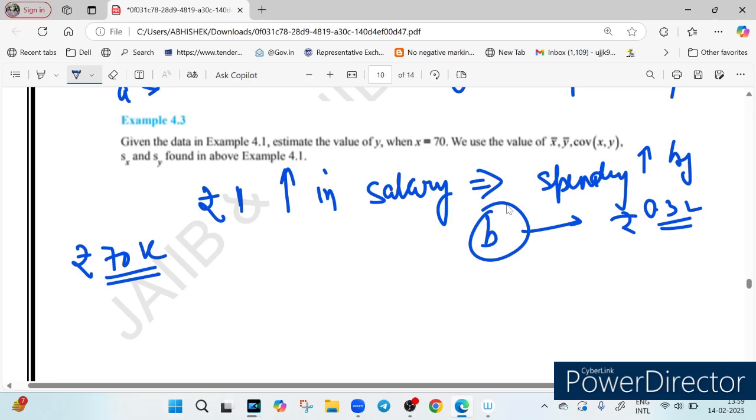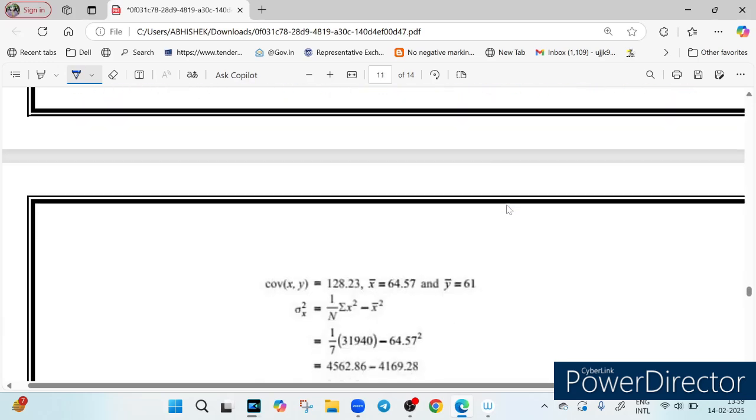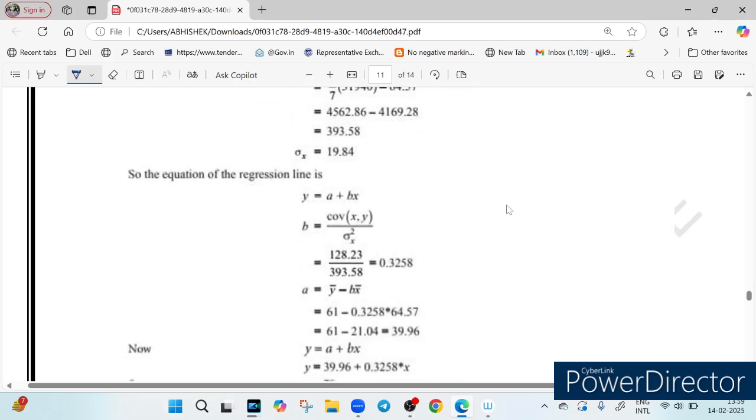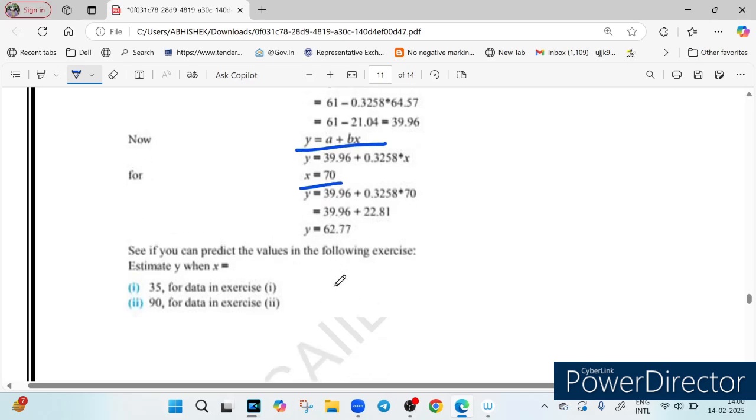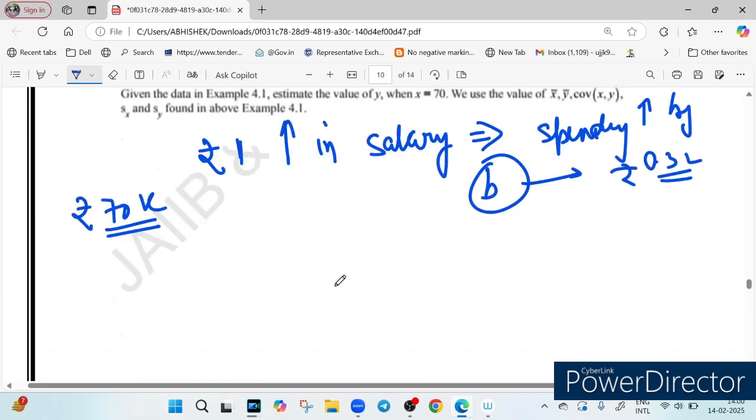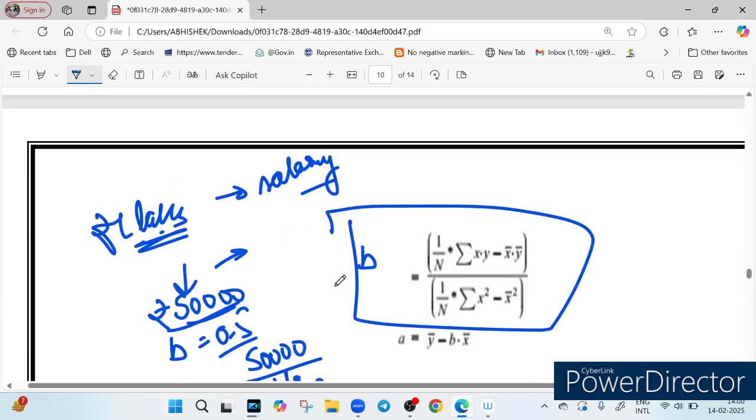so what we will do, we will substitute. So basically this formula we are talking about. So this is the value we get, right? So this is the formula. So if suppose someone is earning 70,000, we will substitute 70 in the place of x and we will get the value y, right? So before going into that detail, let me tell you how to find the value of b.